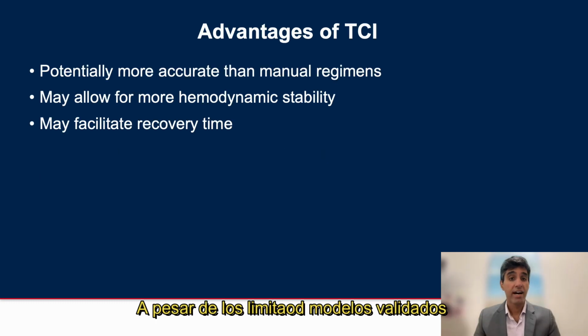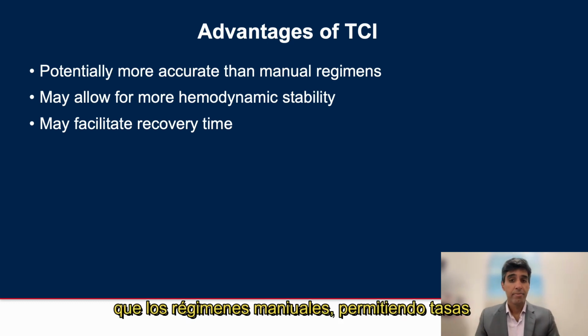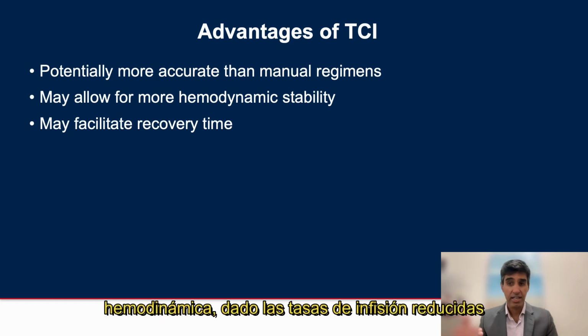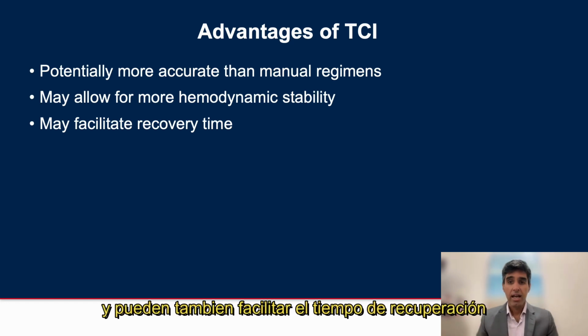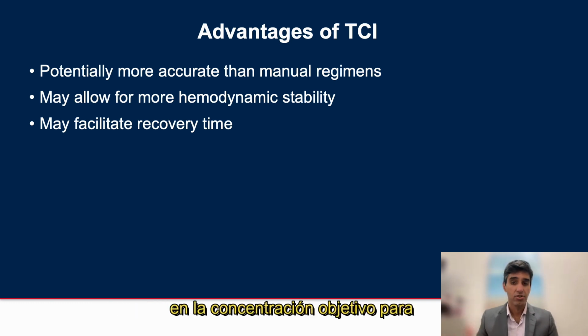Despite the limited validated models in children, TCI may be potentially more accurate than manual regimens by allowing for reduced infusion rates to obtain the desired plasma concentration. This may allow for more hemodynamic stability given the reduced infusion rates, and may also facilitate recovery time by adjustment of infusion rates based on the target concentration for return of consciousness.